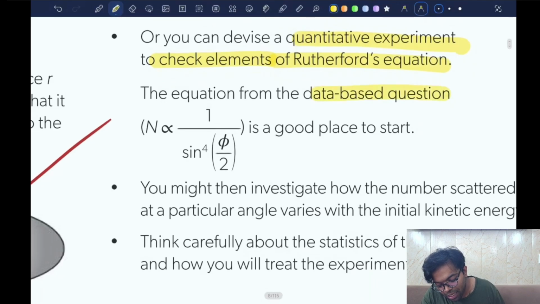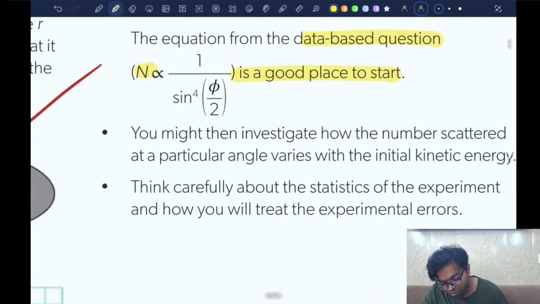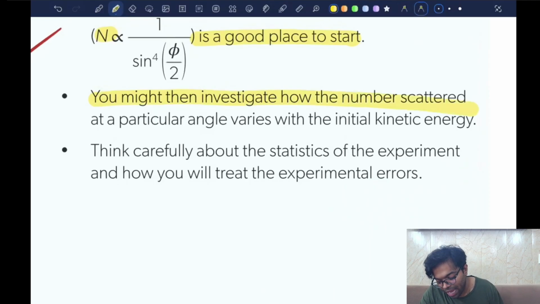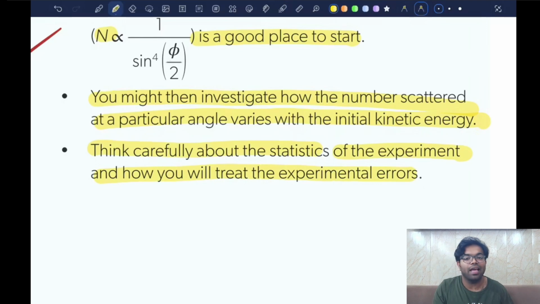The equation from the data based question, n is inversely proportional to the fourth power of sine of phi by 2, where phi represents the angle of deviation, is a good place to start. You might then investigate how the number of scatterings at a particular angle vary with the initial kinetic energy. Think carefully about the statistics of the experiment and how you would treat the experimental errors.